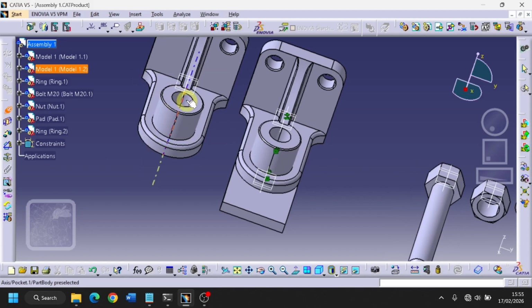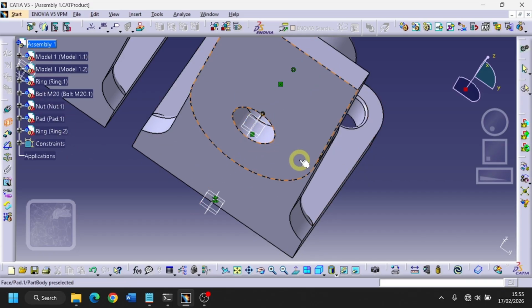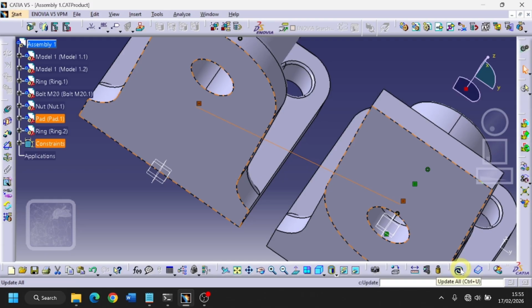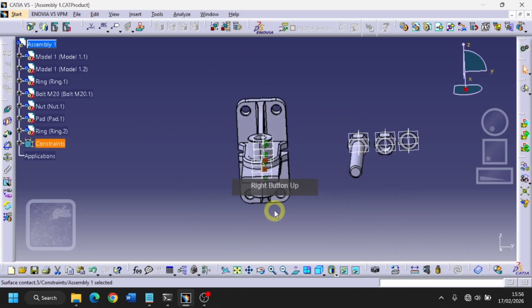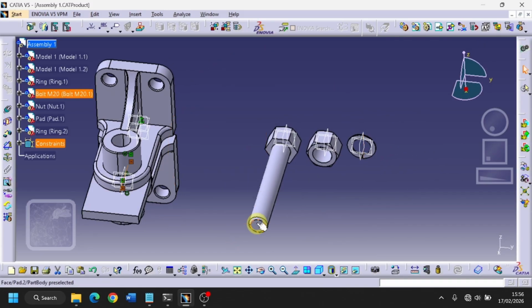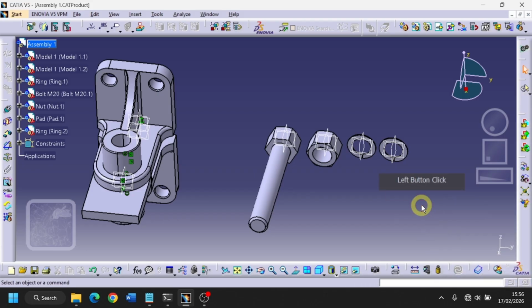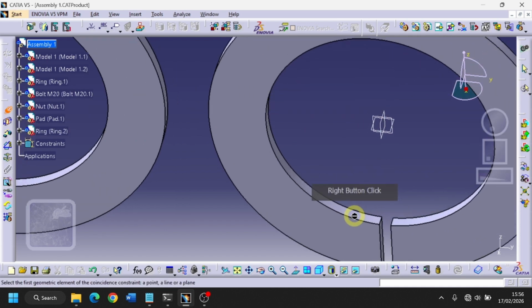Do the same thing with the other part to make it align and attach to the pad part. Click Manipulation to move the multiplied ring, so the ring can be reachable. Next, we want to attach the ring to the product before we attach the nut and bolt using coincidence constraint and contact constraint features for all the rings.